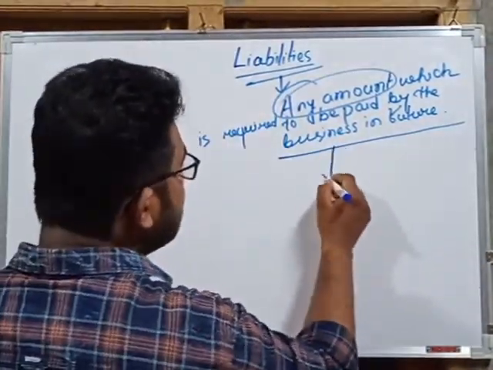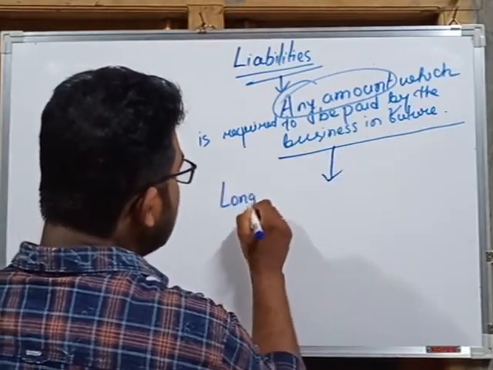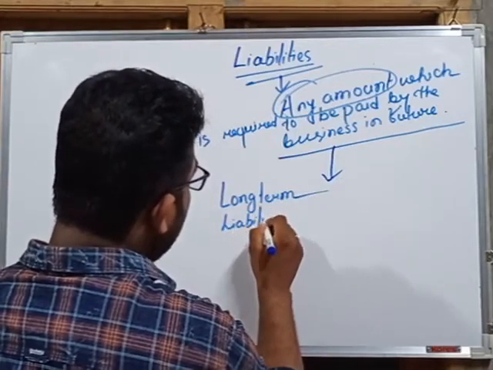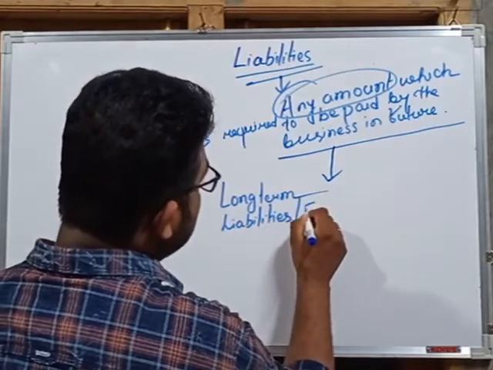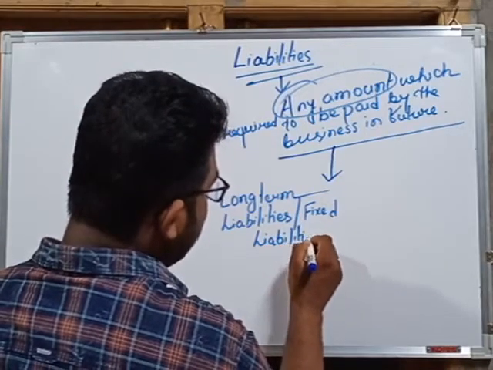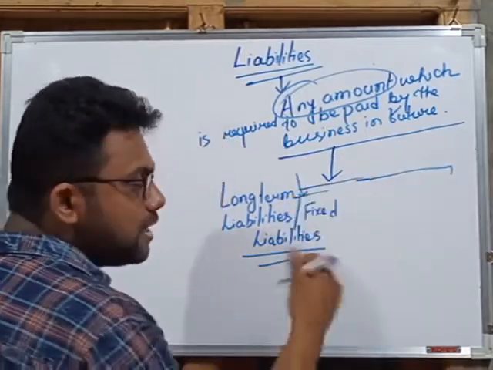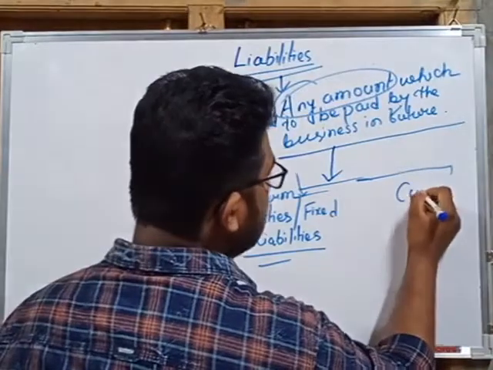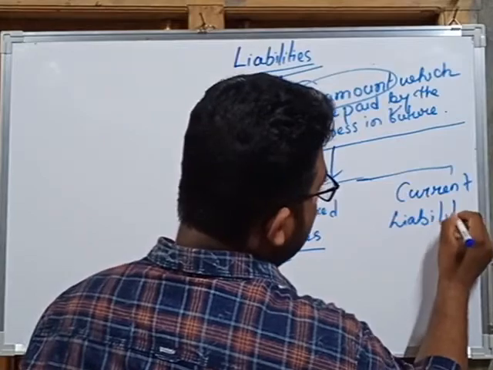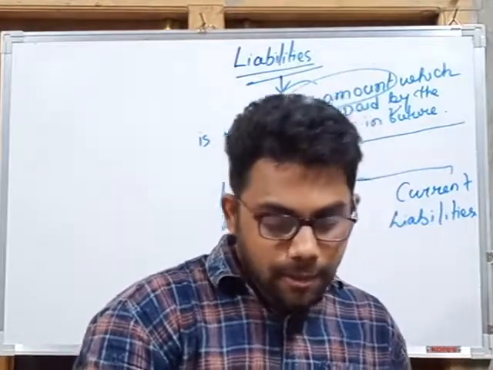And again, if we classify liabilities, then we find long-term liabilities. One is long-term liabilities or fixed liabilities. Okay, so what are long-term liabilities? There are two classifications mainly. One is long-term or fixed liabilities, and another is current liabilities, like current assets. So what are long-term liabilities and what are fixed liabilities?